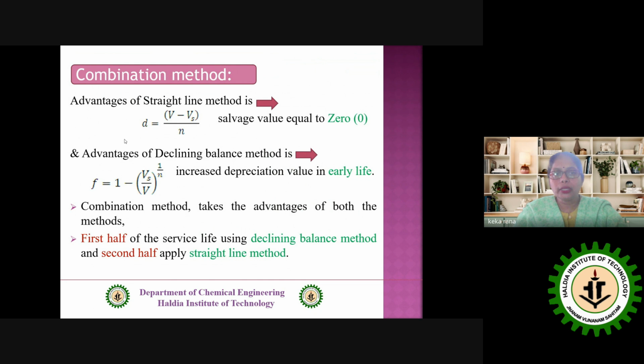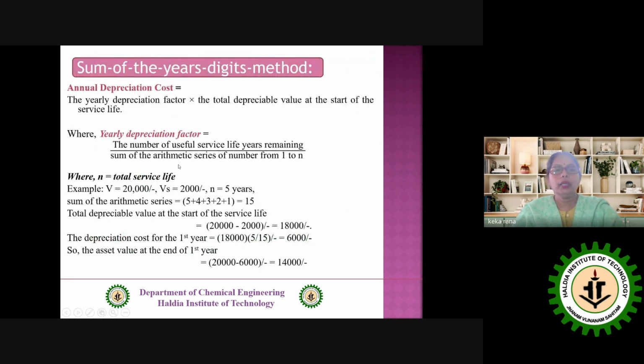So by using these two methods, we can go for the combination method. And how can we take both the advantages? In the first step, we go for the declining balance method, and in the second step, we go for the straight line method, so that we can get both the advantages. Then we go for the sum of the years digit method.